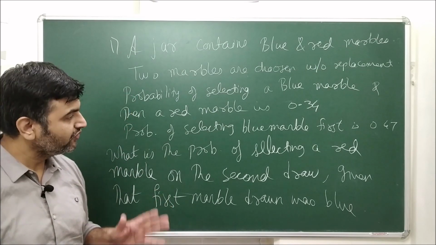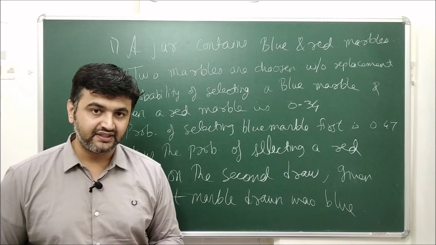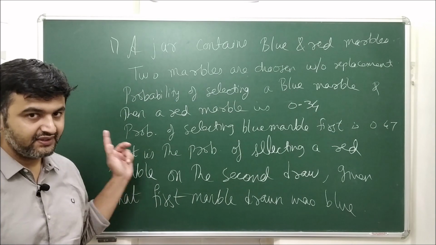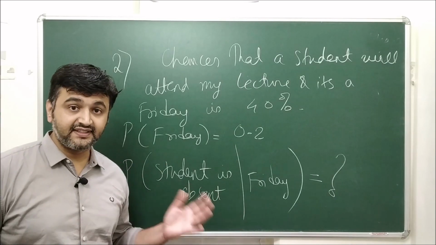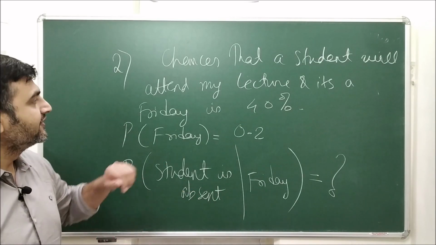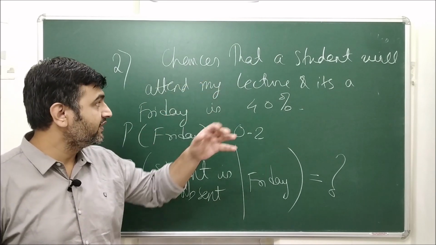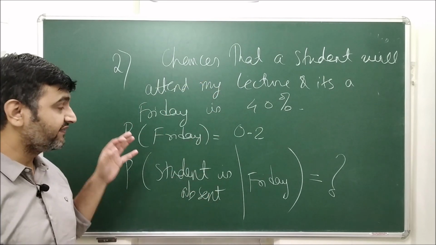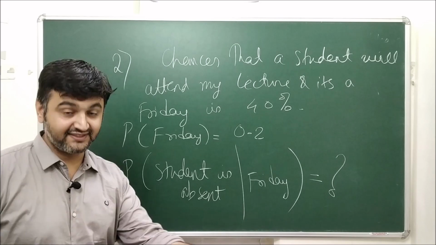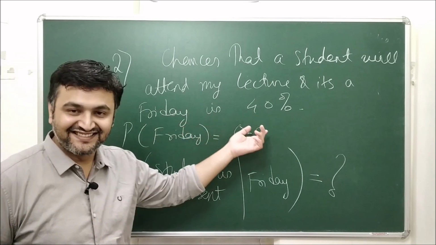So pause the video, solve the problem, comment the answer in the comment section, and then go for the second one. Here is the second homework problem. Suppose the chances that a student will attend my lecture and it's a Friday, with Saturday and Sunday next, a weekend, so the chances are less.